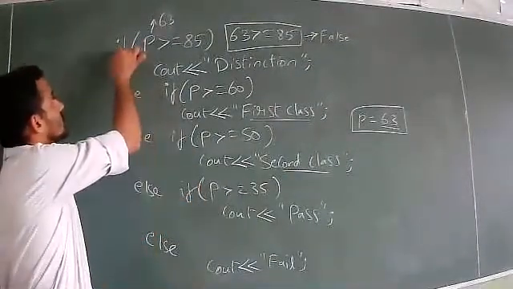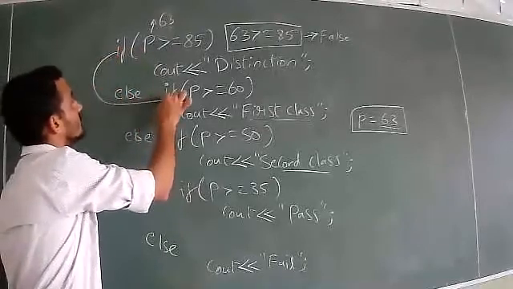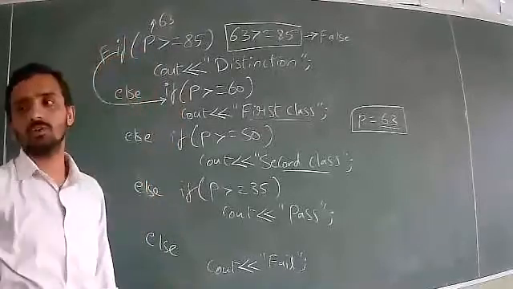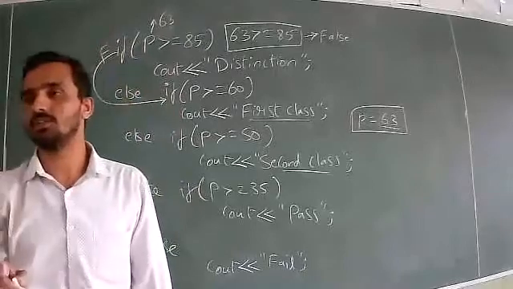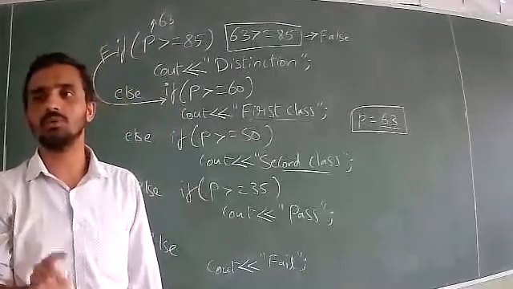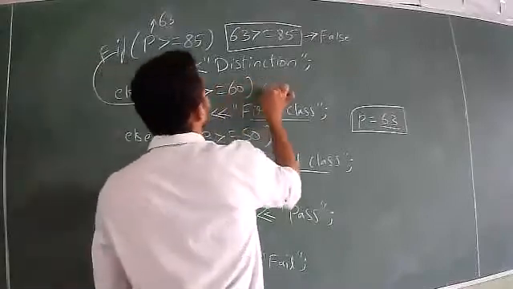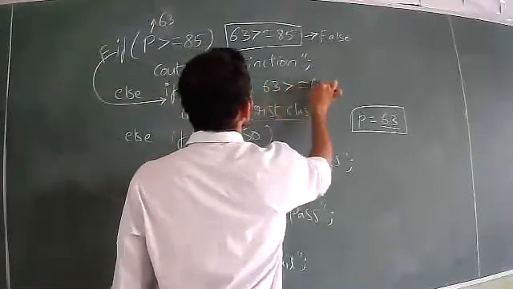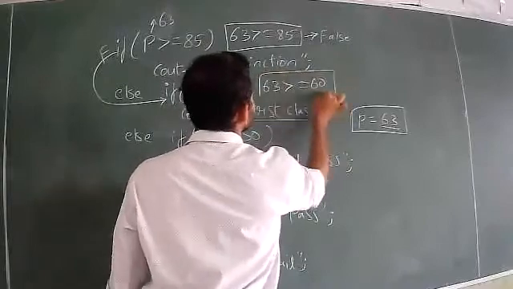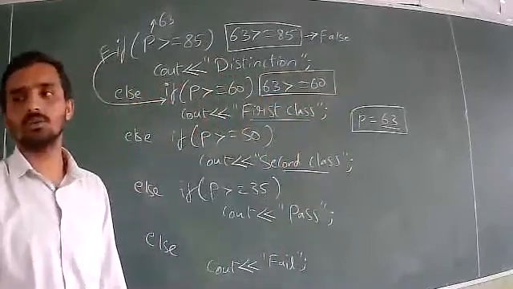Now, if the first condition is false, then only you move to the second condition. Remember this point, a very, very important point. If the first condition is false, then only the program control will move to the second condition. Now again, you substitute here: 63 greater than or equal to 60.